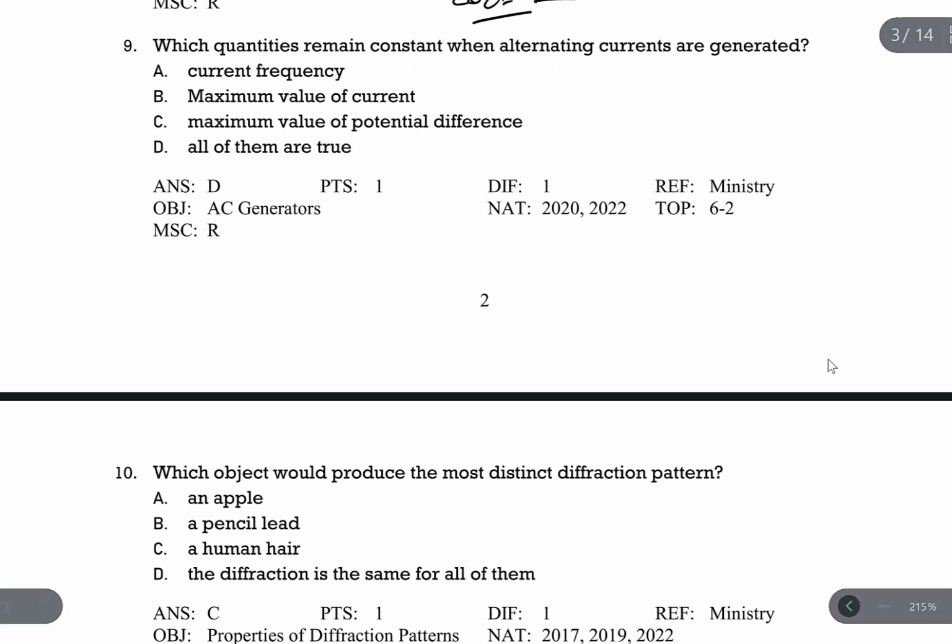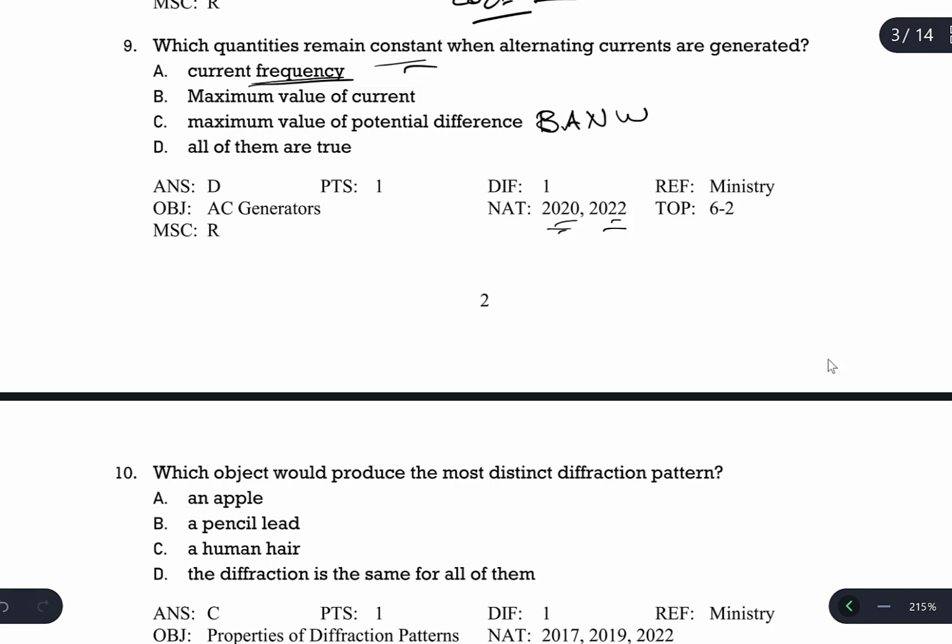Question number 9, twice asked in the ministry exam. Which quantities remain constant when alternating currents are generated in a generator? Every generator has a constant current frequency, which does not change. Because the frequency does not change, the maximum value of the induced EMF, which is BANω, does not change.